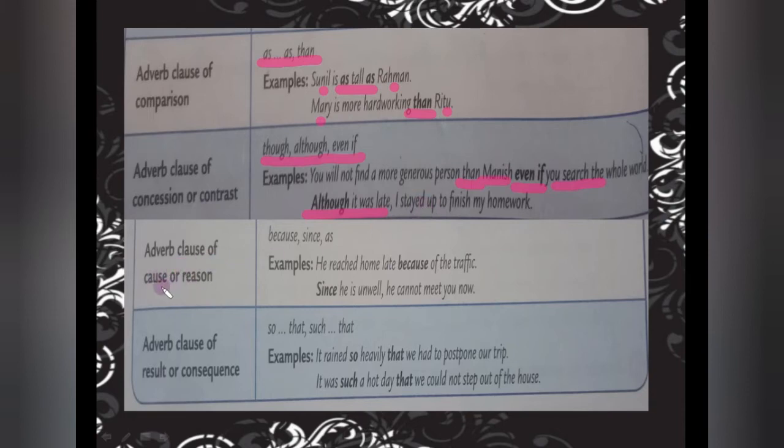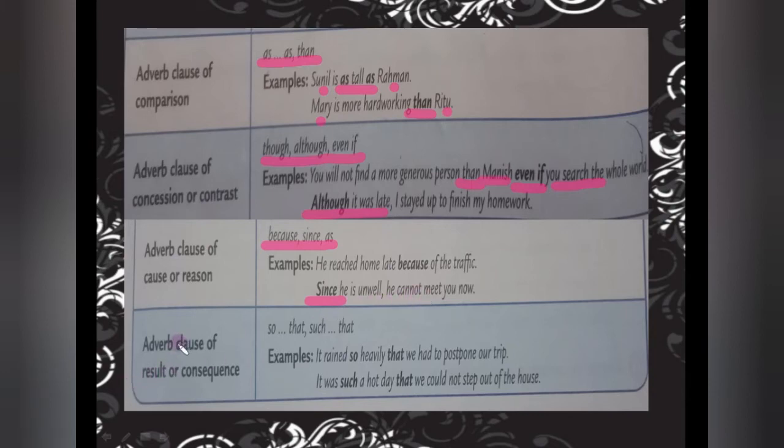Next, adverb clause of cause or reason. Same as in this also: why answers give the cause or reason. We reach home late. Why? Because of traffic. So we reach home late. Why? Because of traffic. Since he is unwell, he cannot meet you now. So now the cause is given, that since he is unwell, he cannot meet you now. So that was the reason for this why.